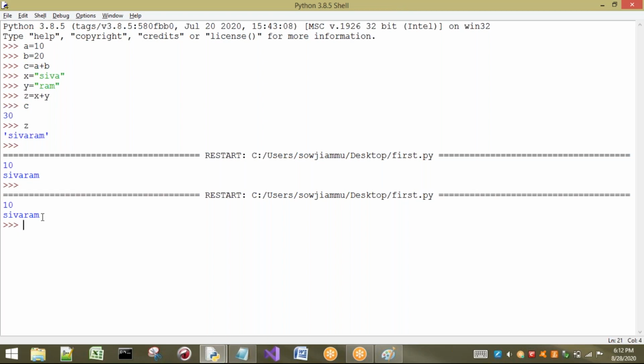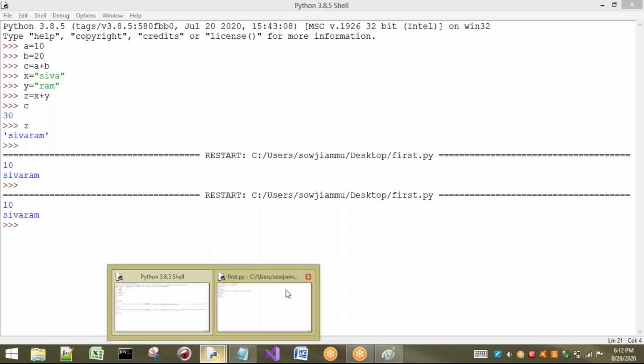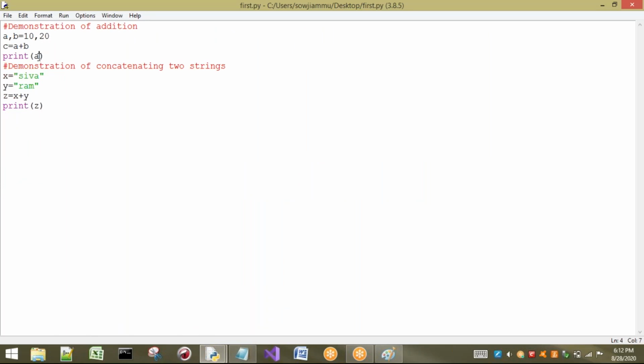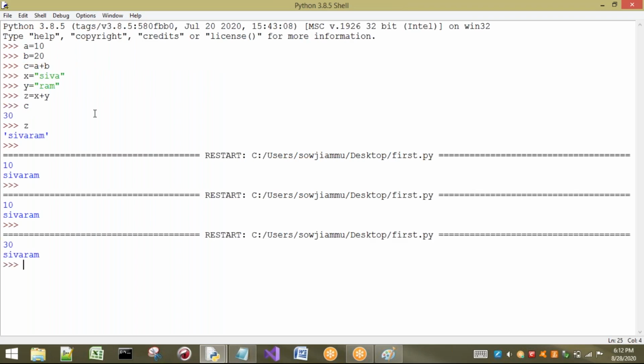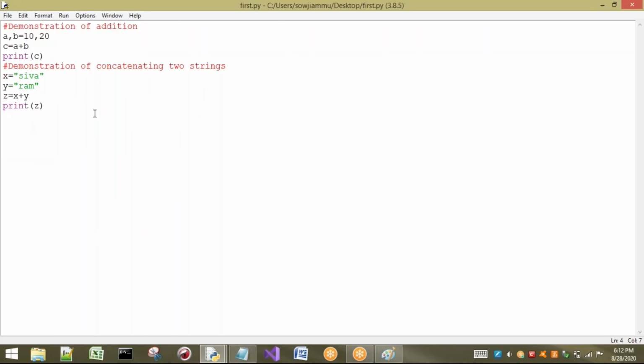Okay, see, the output is 10 and Shivaram. So here what I have printed, generally we should get 30, but I have printed a here. I have to print c. Okay, so I will get 30. So now you have understood. If you want to increase the readability, just write down addition of a and b, for example, or 10 and 20, here. We have many ways, so later we will see those ways. Is 30. Here we can get c, that is, the value of 10 plus 20 is 30.